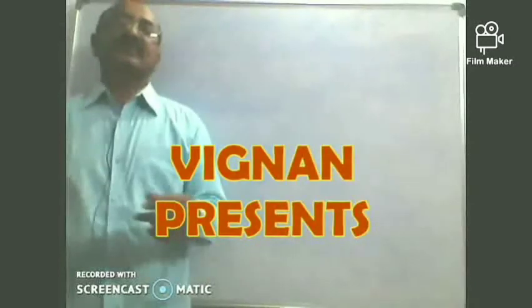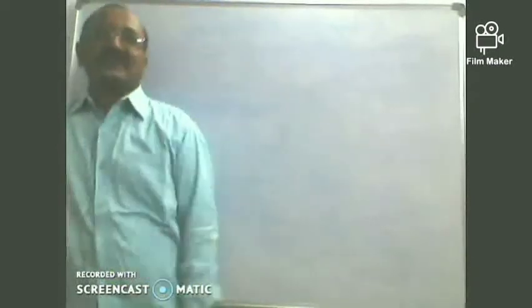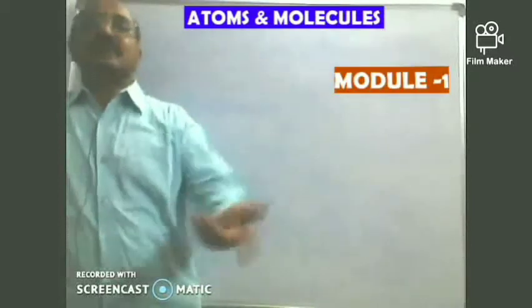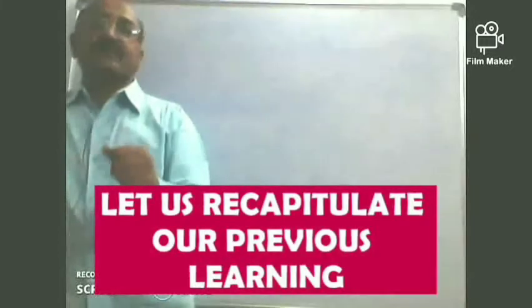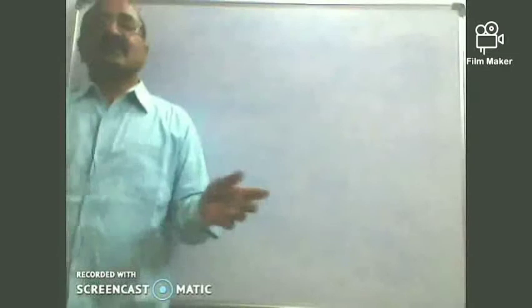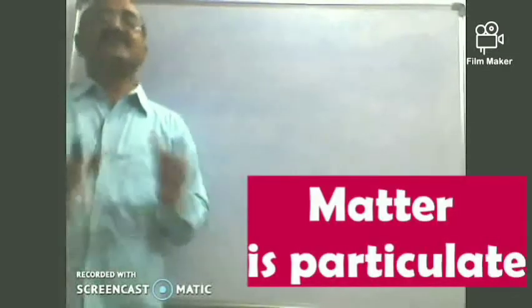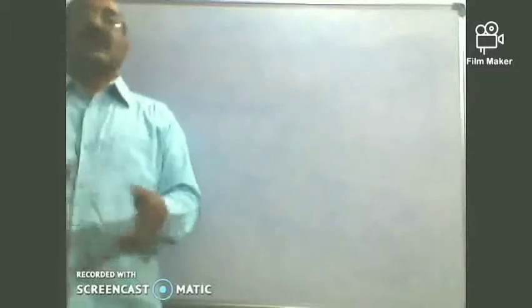All right, children, we have been talking extensively about matter in class 9. In the very first part, matter in our surroundings, we have seen matter is not continuous, but particulate in nature. In the second part, we have seen the different types of matter: solid, liquid, gas, the BEC and the plasma, and the interconversion.